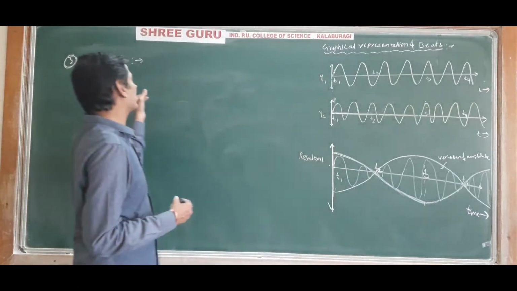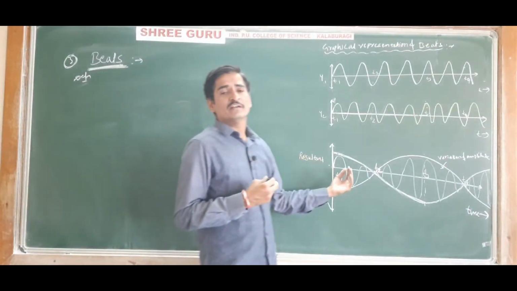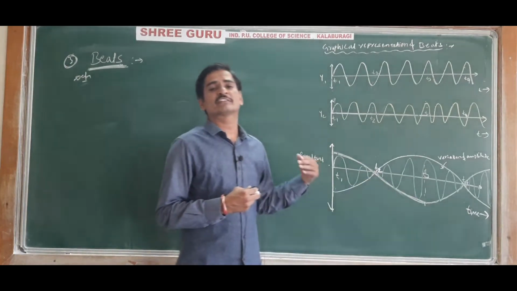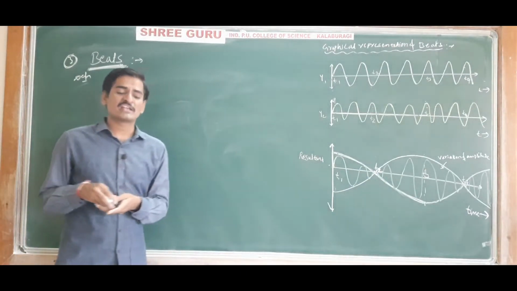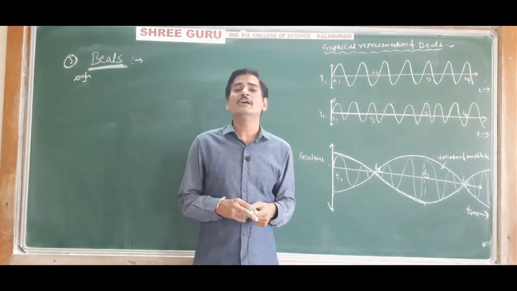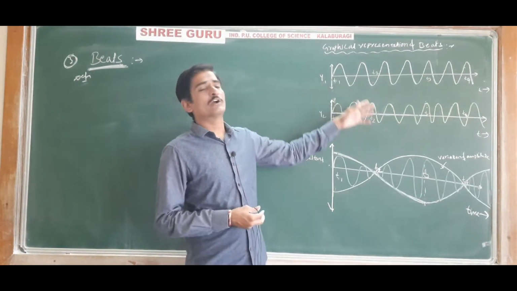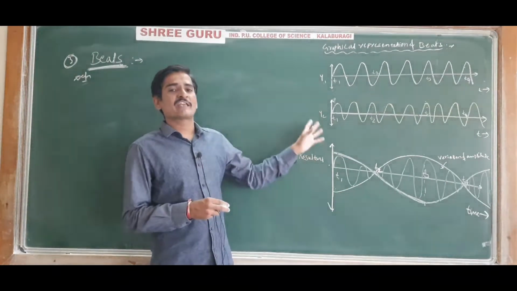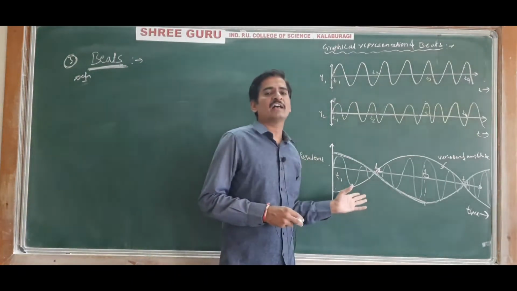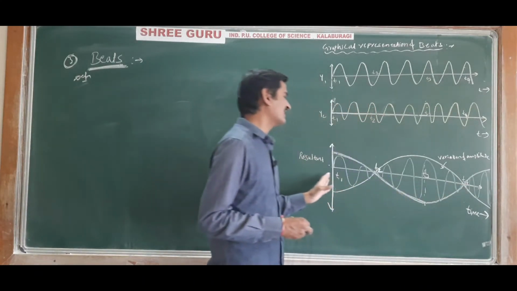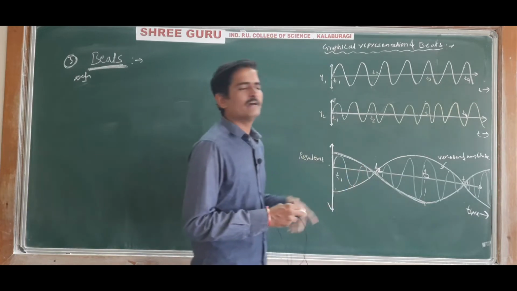Once again, what is beats? The periodic variation in the intensity of the sound, caused by the superposition of two sound waves of slightly different frequency traveling in the same direction, is called beats. So there is a periodic rise and fall in the intensity of the sound, and this is called beats.